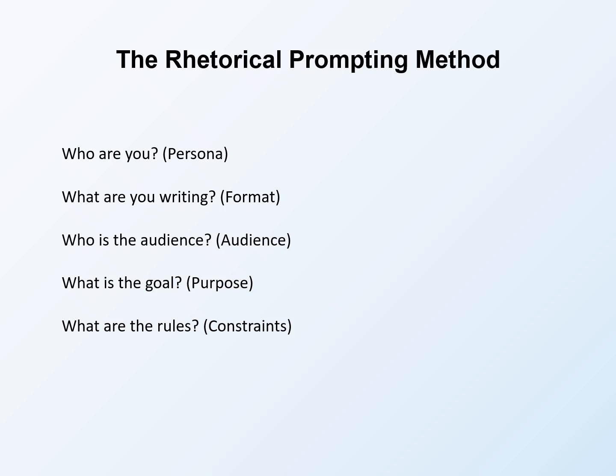What are the rules establishes constraints the AI must follow. Word limits, tone requirements, elements to include or exclude, and other parameters bound the response. Constraints prevent the AI from wandering in unhelpful directions. A prompt that addresses all 5 questions gives the AI everything it needs to produce targeted, useful output. Incomplete prompts leave the AI guessing, which produces inferior results.